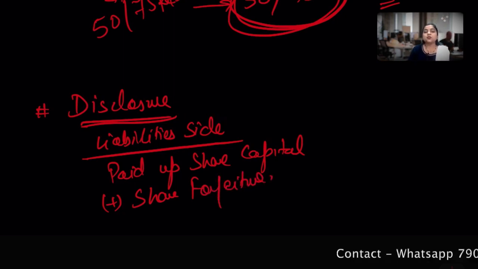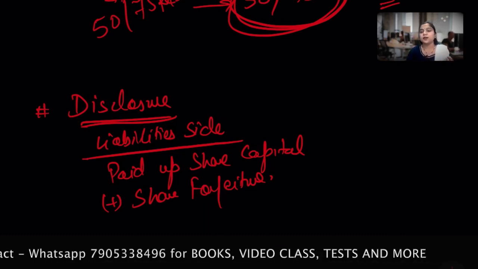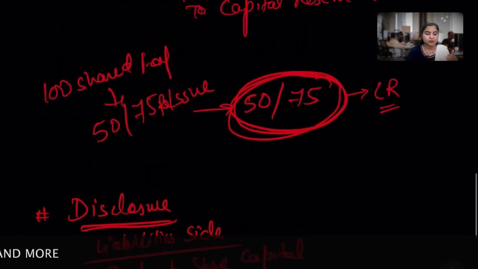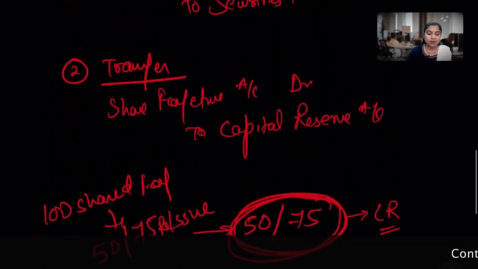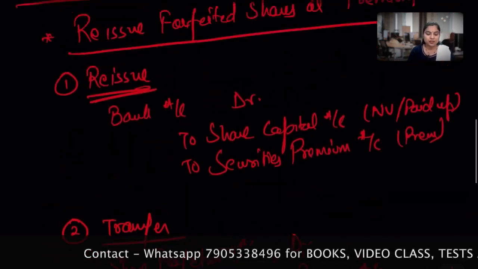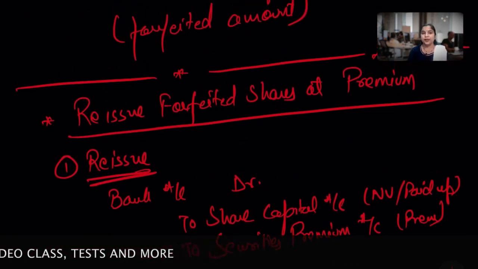There may be a situation of oversubscription or pro rata allotment, then it will be done proportionately. I will explain that with the help of questions while doing the numericals. This is the only thing I need to explain here. So kindly give me a moment to conclude in the other language.